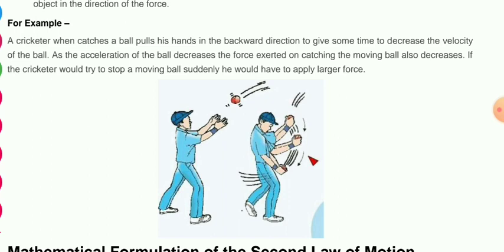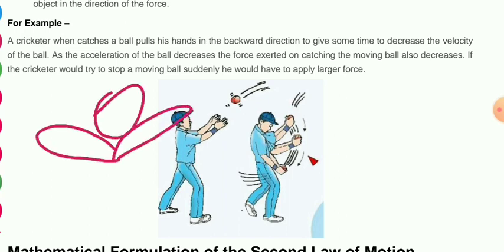Some people make their hand flat and the ball comes to it. In this situation the rate of change is high, the momentum is suddenly coming down to zero. So definitely it will affect more.